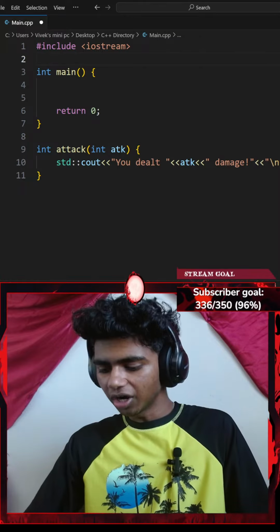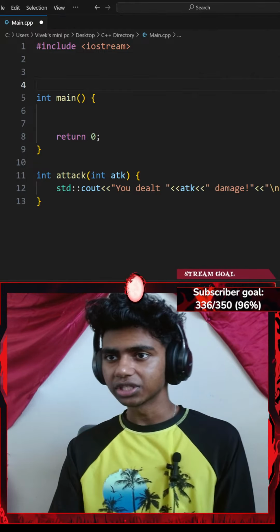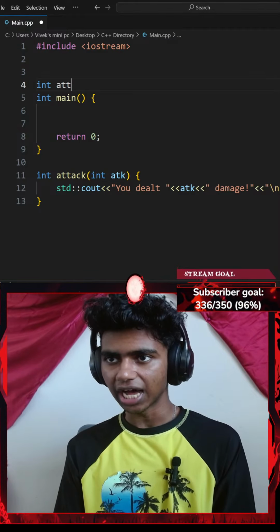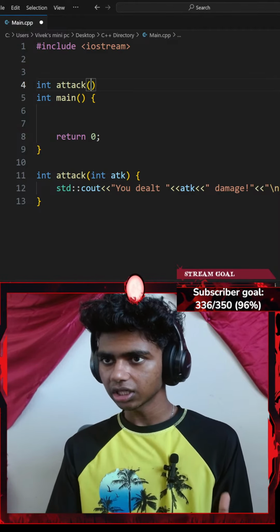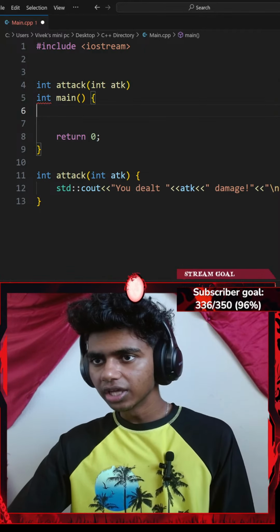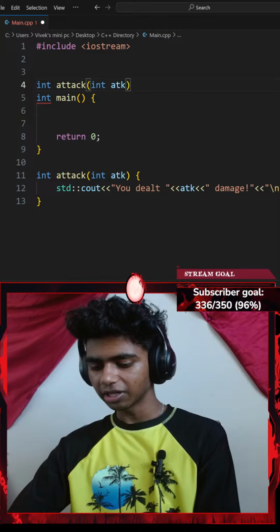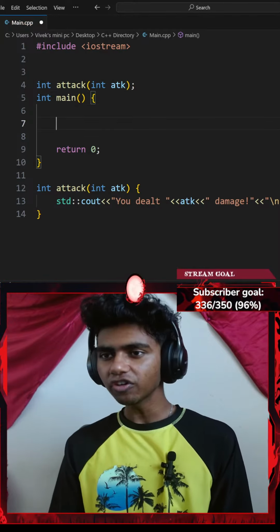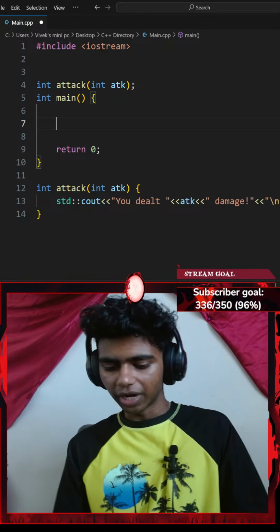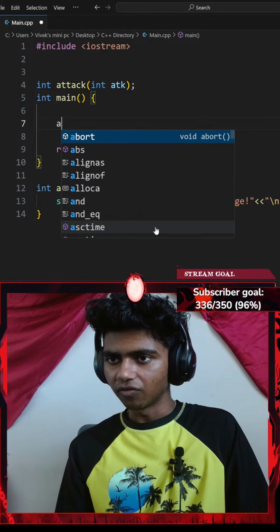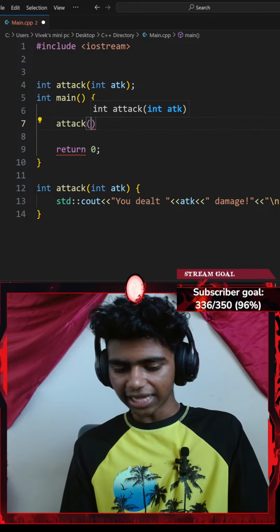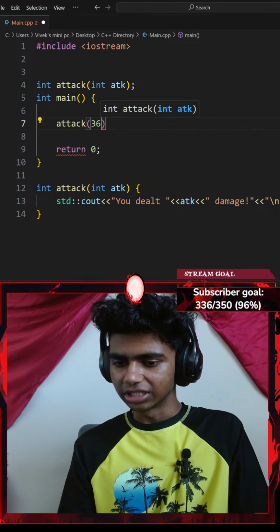That said, let me go ahead and declare my function above my main function, so I could go with something like int attack, with the parameter of int ATK. Okay, now let me end that with a semicolon. And inside of my main function, let me go ahead and do something. I could go with my attack function, so let me go ahead and invoke my attack function. I want to deal, I don't know, maybe 36 damage.